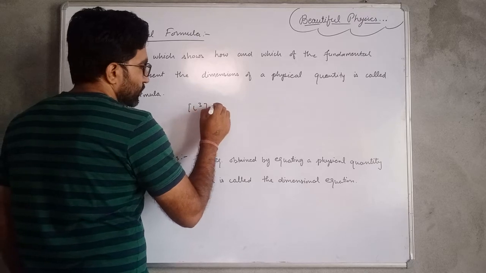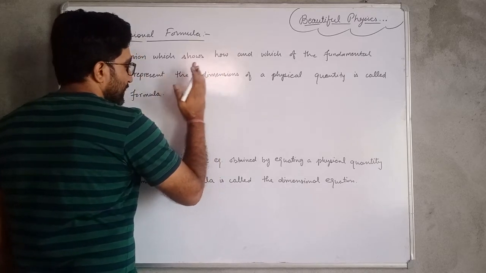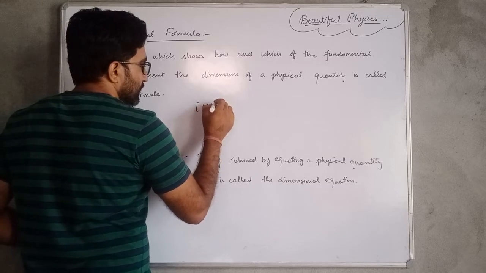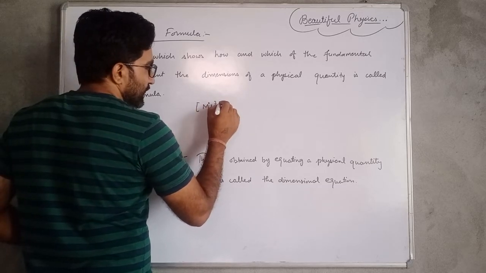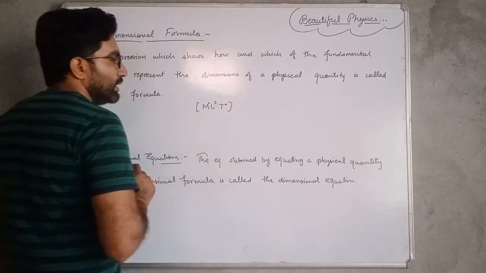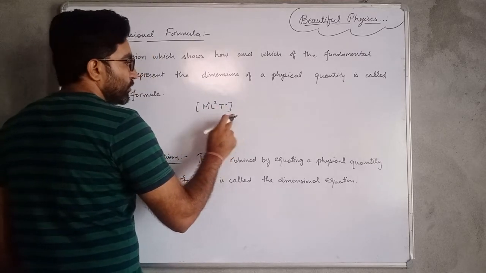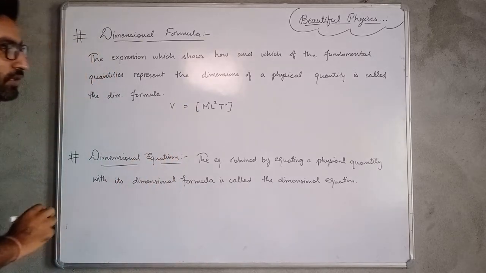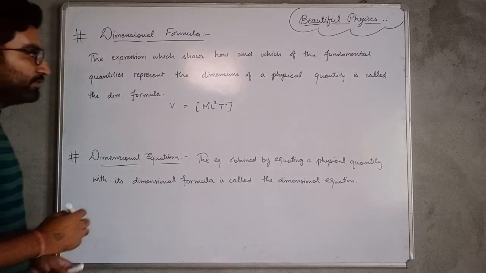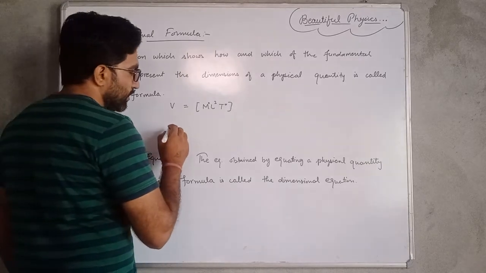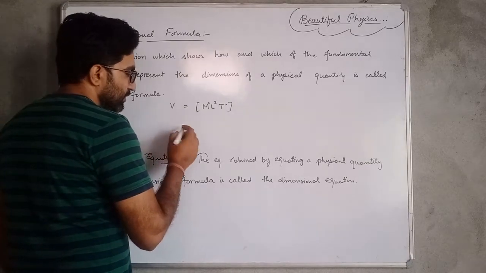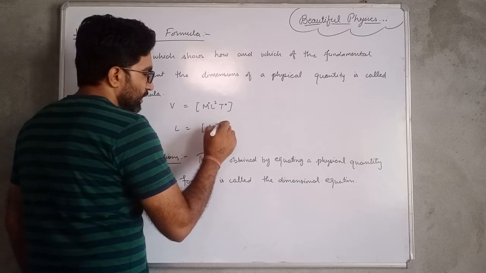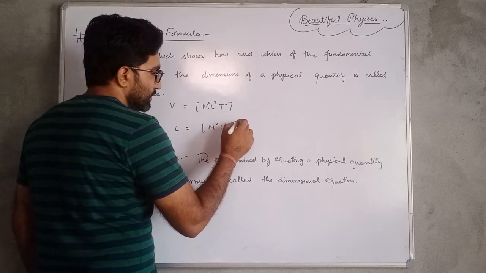If we talk about the dimensional formula for the volume, it is L cubed, or simply we can represent it as M0 L3 T0. Okay, so this is the dimensional formula for volume. On the other hand, if we have to represent the dimensional formula for the displacement or any length, it will be M0 L1 T0.